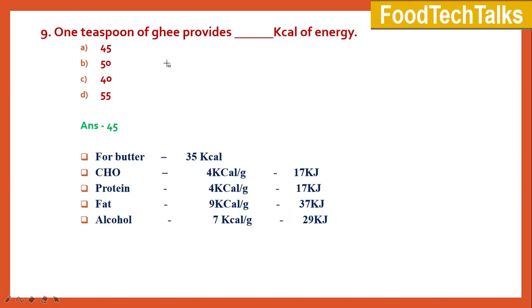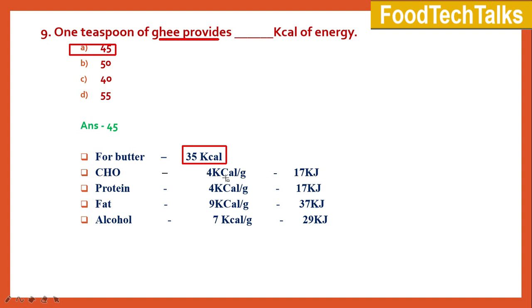1 teaspoon of ghee provides dash kilocalories of energy. Option A 45, B 50, C 40, and D 55. The correct answer is option A, 45 kilocalories. For butter, 1 teaspoon of butter provides 35 kilocalories of energy.